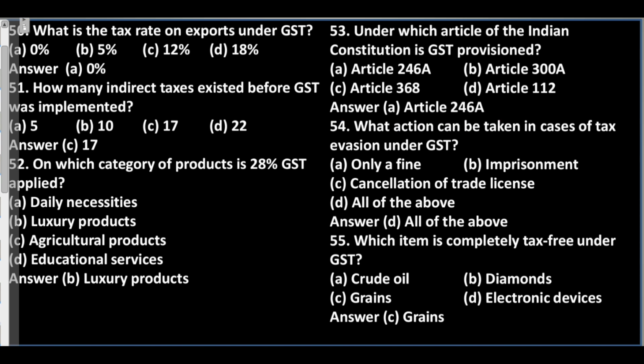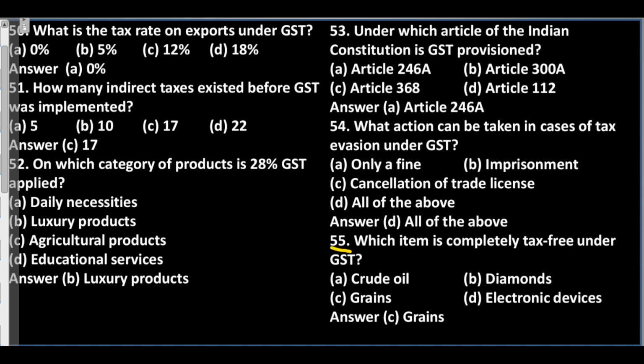Question 54. What action can be taken in cases of tax evasion under GST? A. Only a fine. B. Imprisonment. C. Cancellation of trade license. D. All of the above. Answer: D. All of the above.